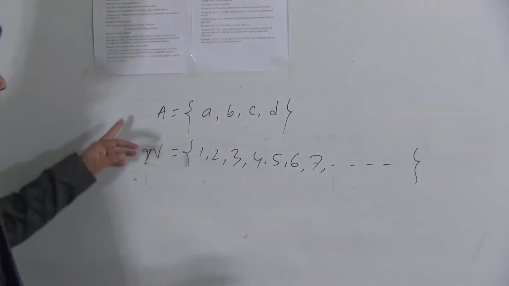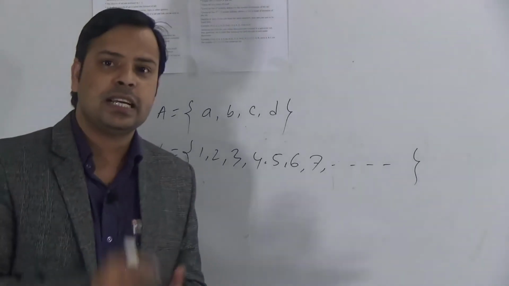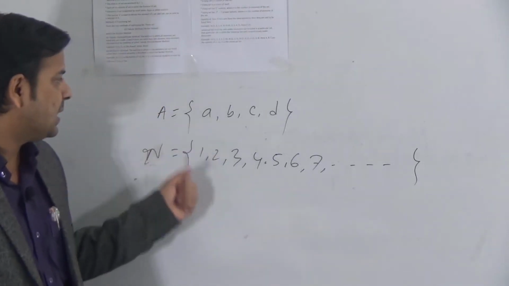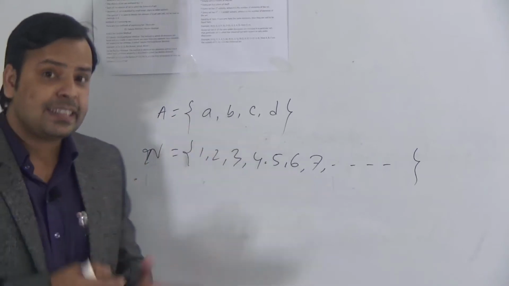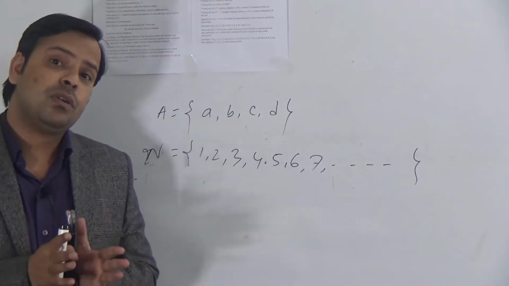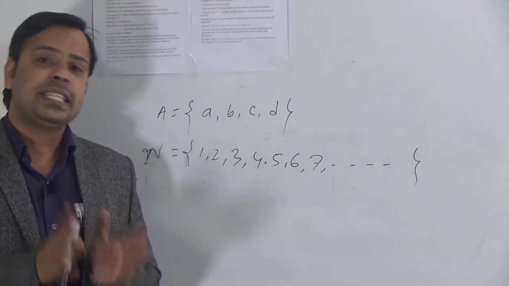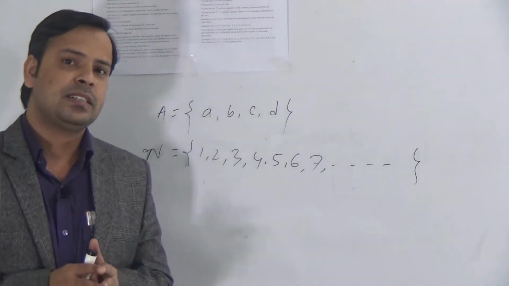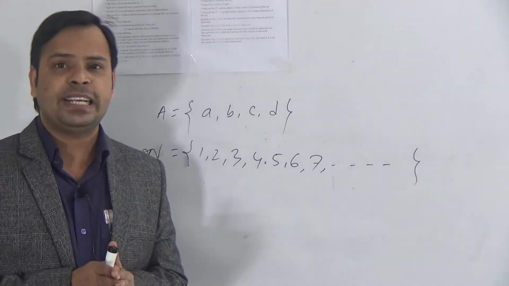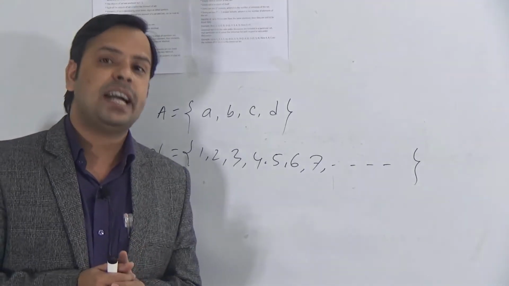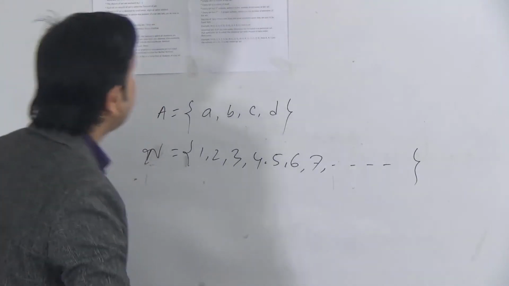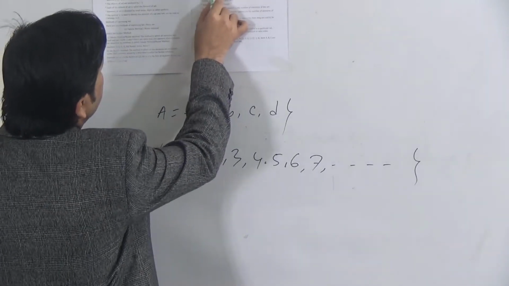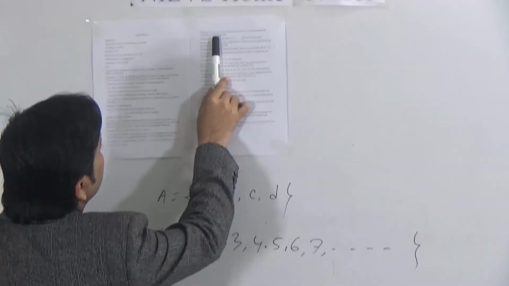At first I will explain finite set. Okay, dear students, now you need to be very attentive here. Finite set means if we can determine the number of elements of a set by counting, then the set is known as a finite set. So I have written the definition here: the set, the number of elements of which can be determined by counting, is called a finite set.